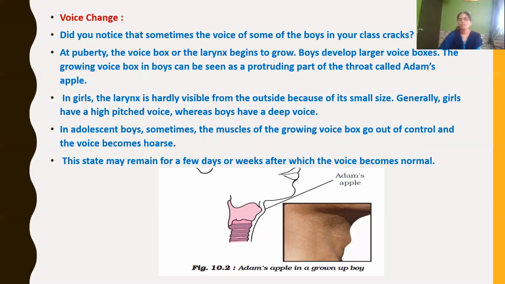In adolescent boys, sometimes the muscles of the growing voice box go out of control and the voice becomes hoarse. This hoarse voice will remain for a few days or a few weeks, after which the voice of boys becomes normal.